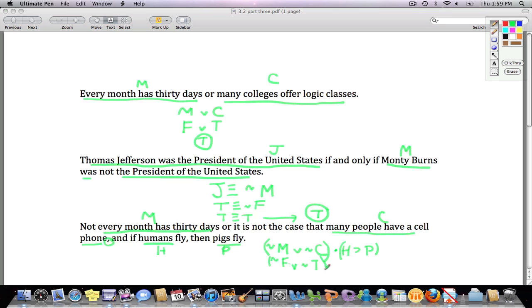Keep the parentheses here. And if H then P. Humans fly is false. Pigs fly is false. Maybe you want to get into a debate about that, but that wouldn't change the logic here. It would change the inputs, and that is an issue in the big picture. But I think these are pretty straightforwardly false here. In any case, we're going to move on with that in mind. I'm going to have to then draw an arrow and begin over here.